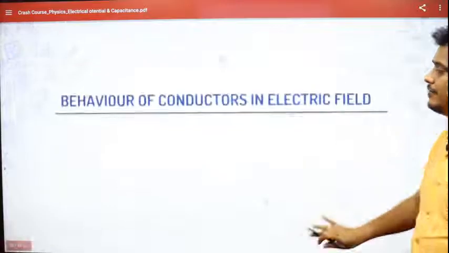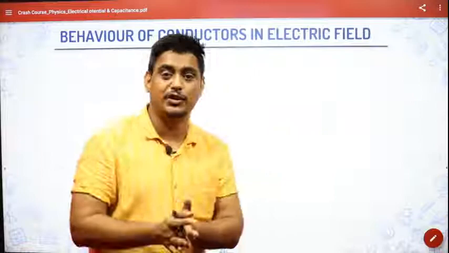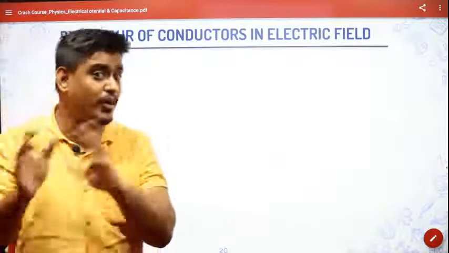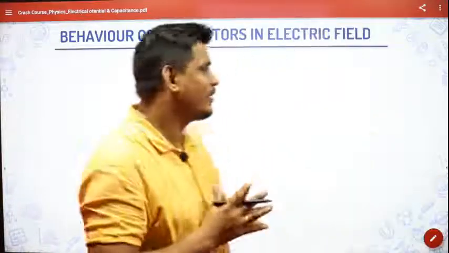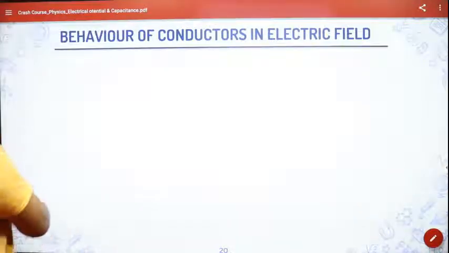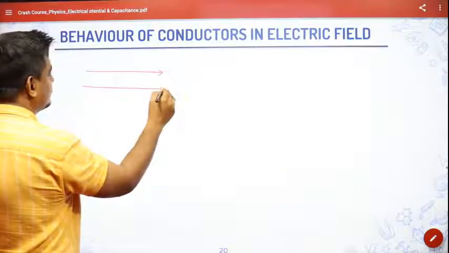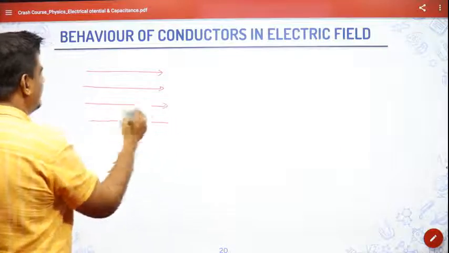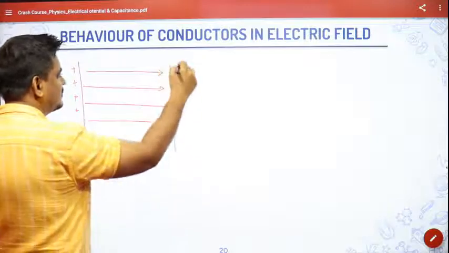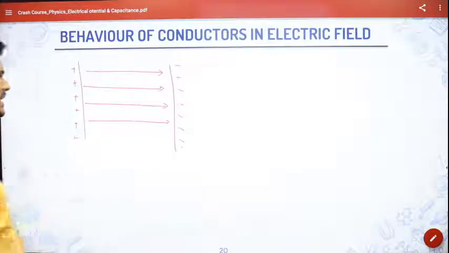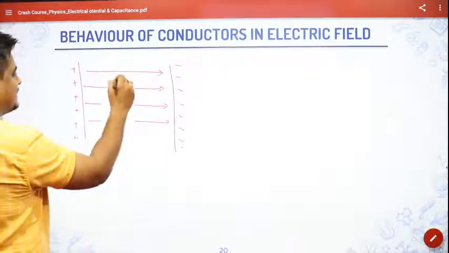Then we have the behavior of conductors in an electric field. Now, having learned about potential energy, work and all these things, we have come to the second part of this chapter, conductors and capacitance. Let us try to learn what the behavior of a conductor is if you keep it inside an electric field. Suppose I have an electric field like this. Obviously, it will be due to some positive charge and negative charge. And inside this uniform electric field, I am placing a conductor like that.